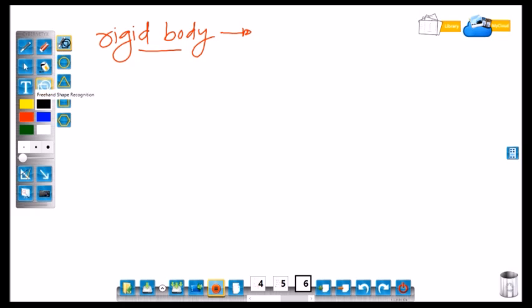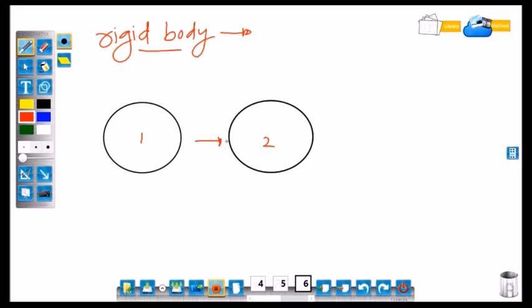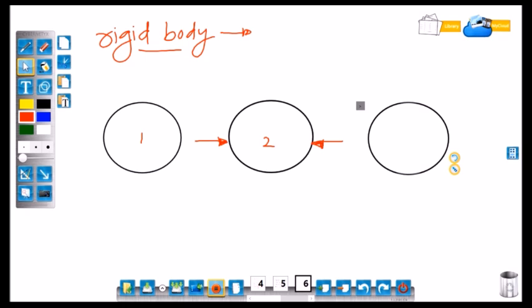Rigid body. This is body. When forces applied on the body, there is no change in shape. And third condition, when force is removed.